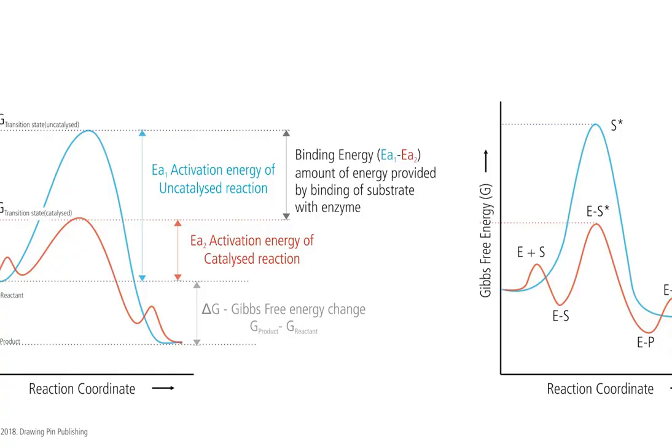This can be explained with the help of a simple energy coordinate diagram which you can see on the screen. You can realize that in a non-enzymatic reaction, substrate is simply converted into a transition state, S star, which is at a relatively higher energy, and the difference of energy between the substrate's Gibbs energy and the Gibbs energy of the transition state is called its activation energy, whereas the difference between energies of reactant and product is called the Gibbs energy change of a reaction.